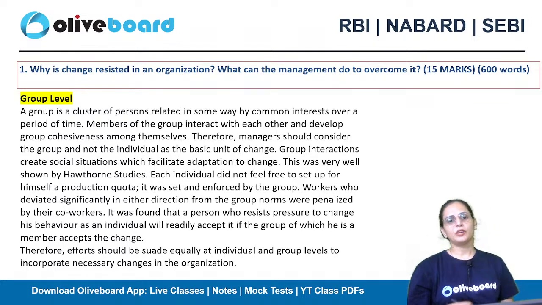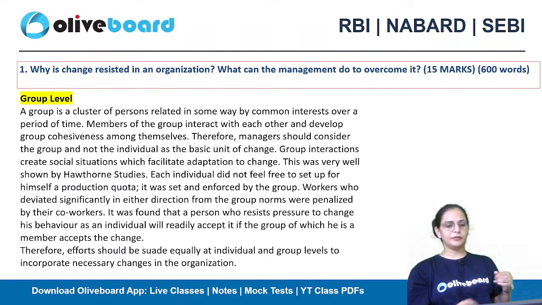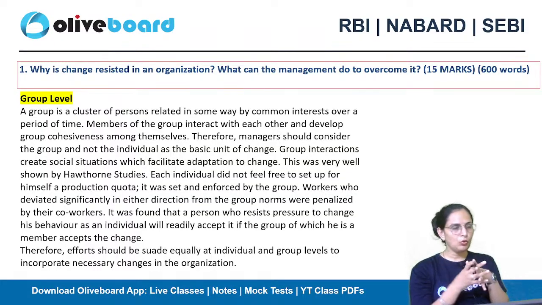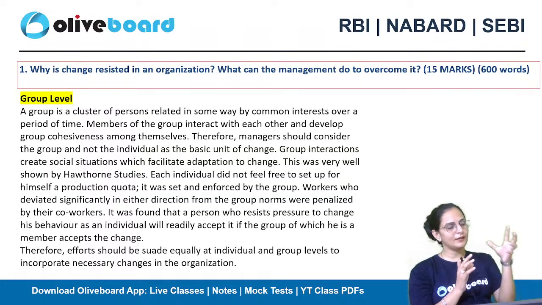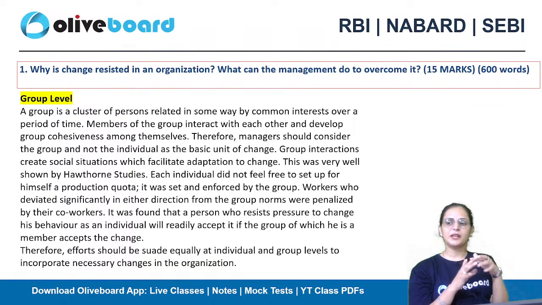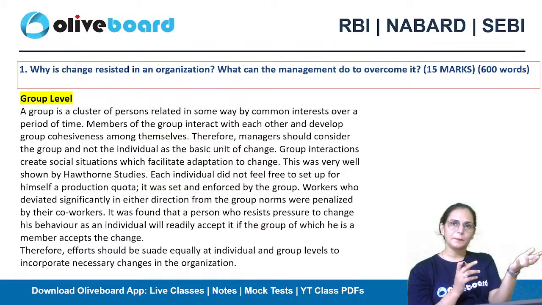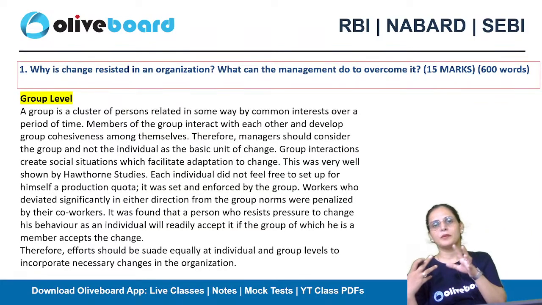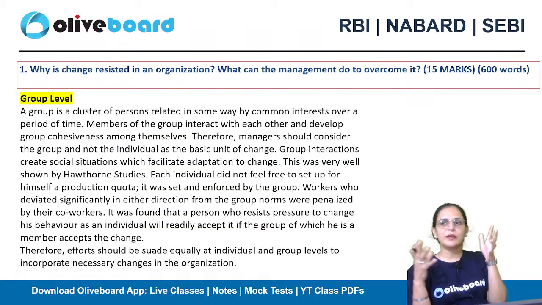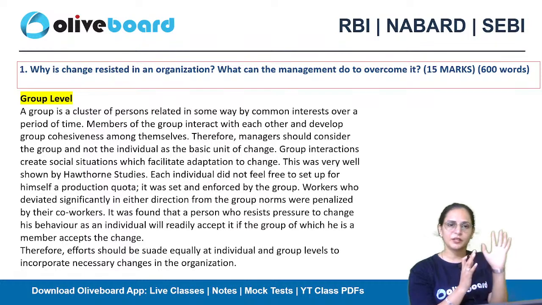Okay, so this is another way. Now talking about the group level. So how will it work at the group level? Let's talk about it. What is a group basically? It's a group of people, a cluster of persons who are connected together because they have a common interest over a period of time, because they are working on a common project, because they are dealing with a common kind of problem, because they have a common mindset. So that's why they come together and start forming a group.